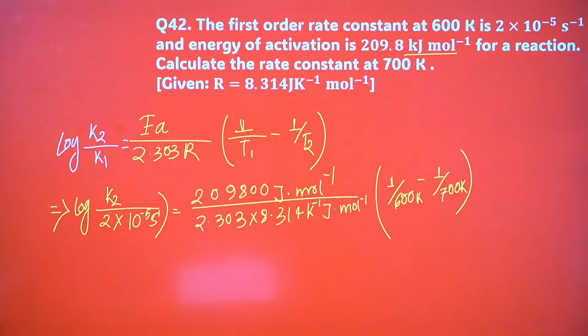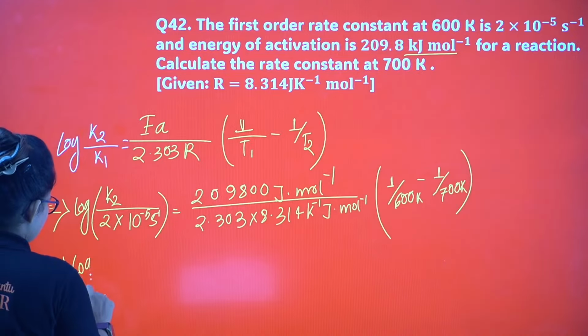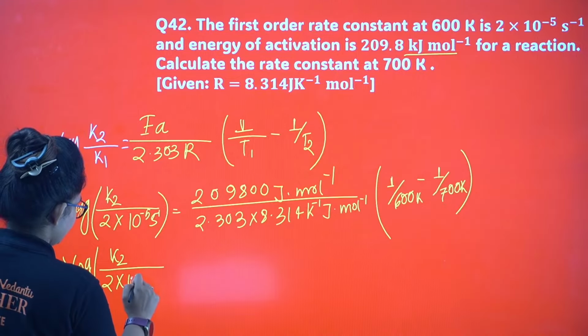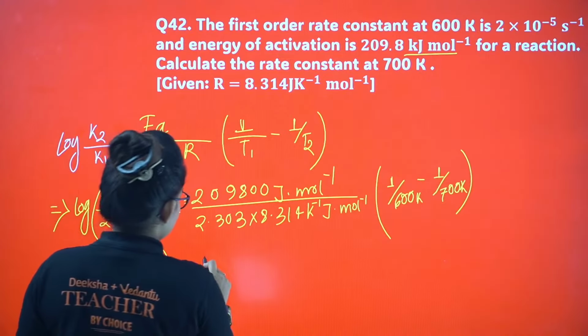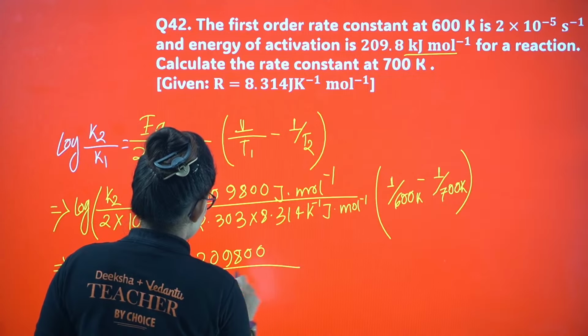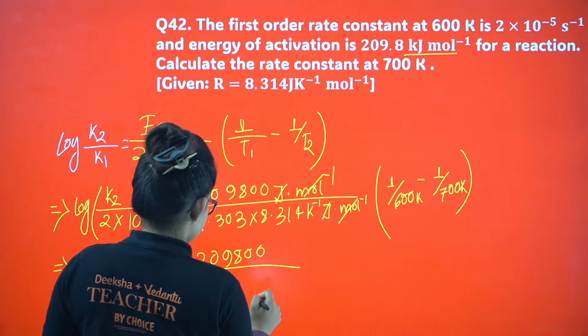So if you just calculate this entire thing, let me proceed. Log K2 divided by 2 into 10 power minus 5 second inverse. Here I am having 209,800; joule will be cancelled out, mole inverse will be cancelled out.